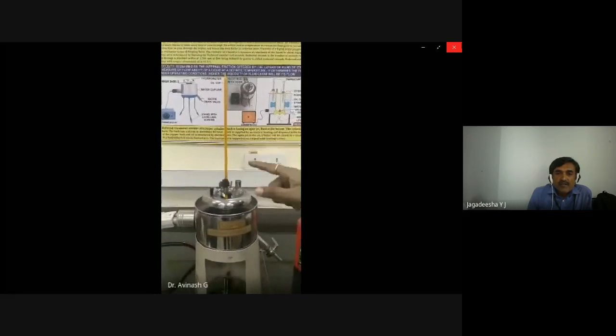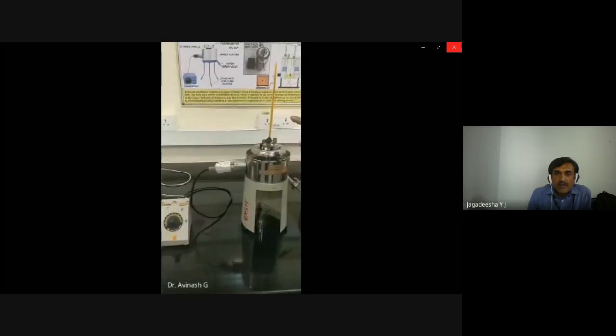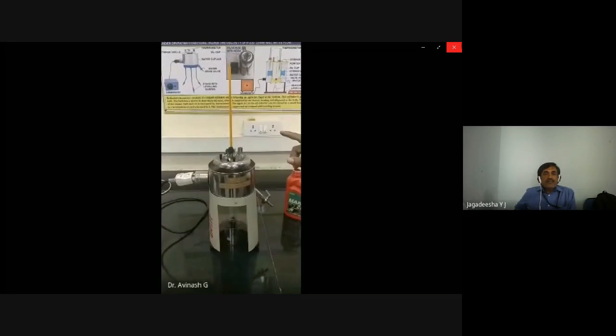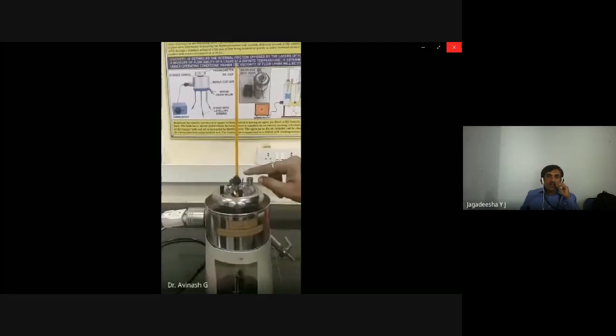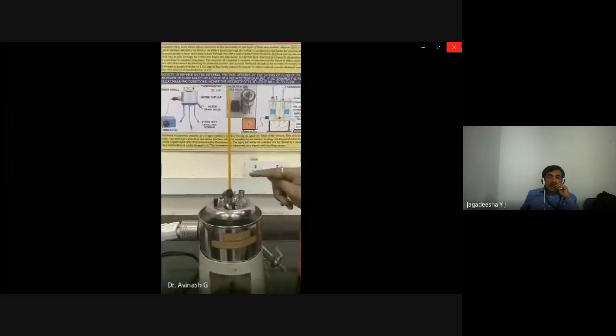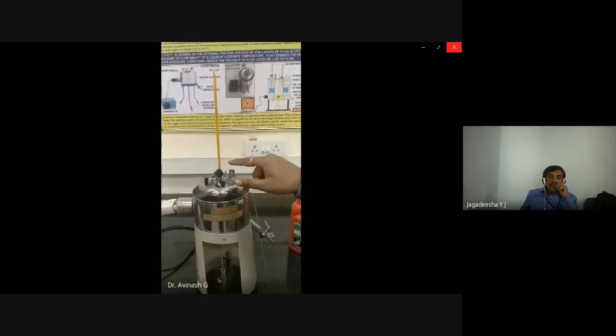At room temperature also, the viscosity can be determined. The auto transformer they are showing, the electrical power supply, and it is switched on. Electrical power is supplied using the auto transformer or the dimmerstat, and the water is being heated up.